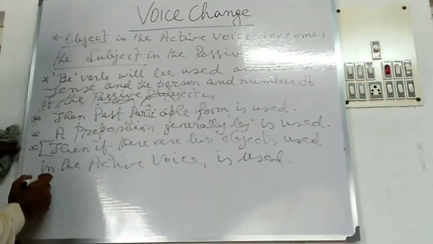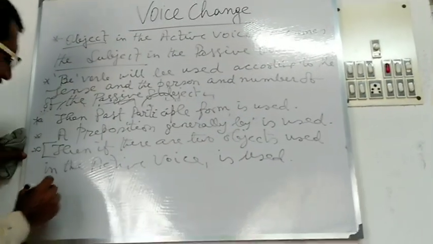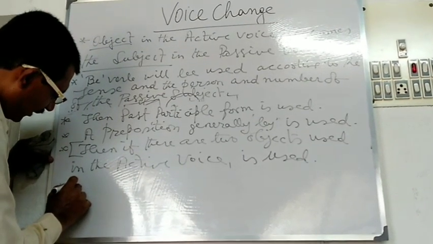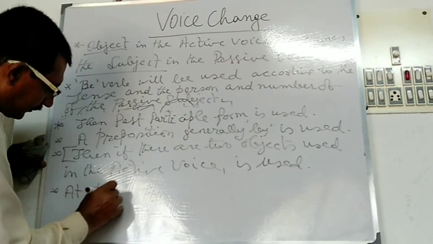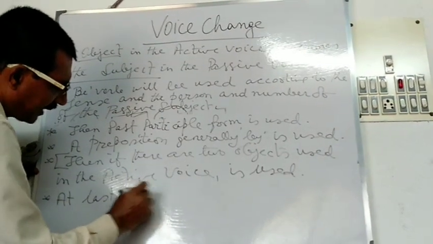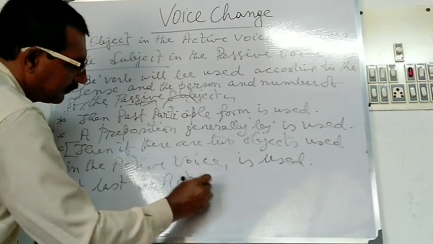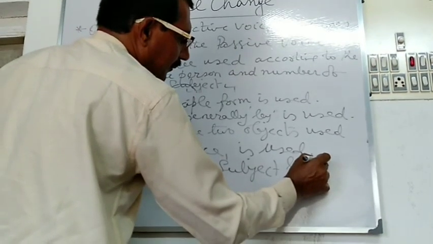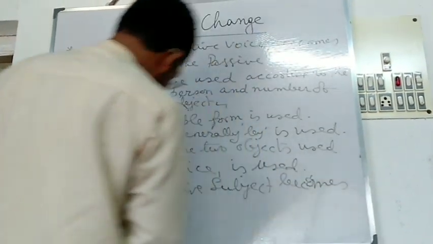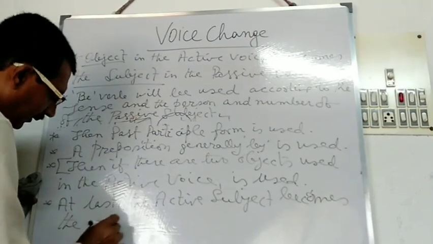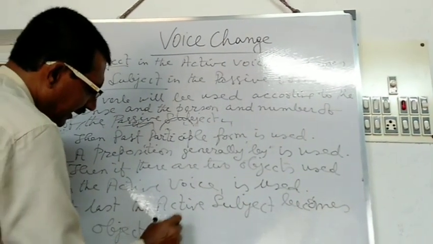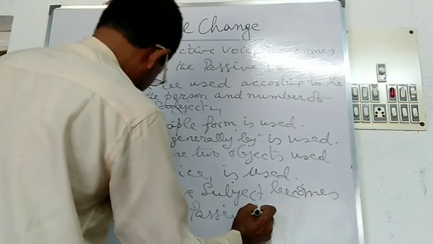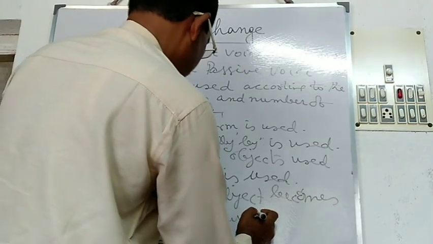Then the active subject becomes the object in the passive voice. Finally, or at last, the active subject becomes the object in the passive voice.